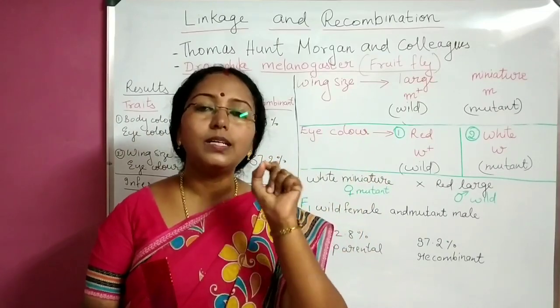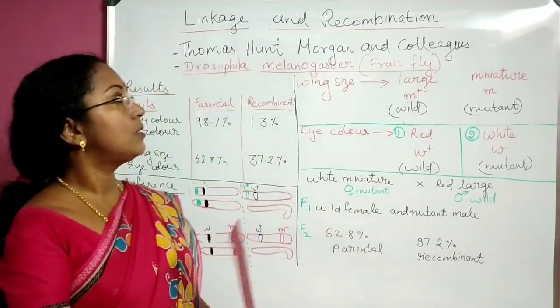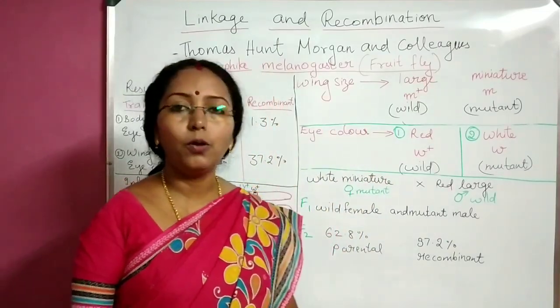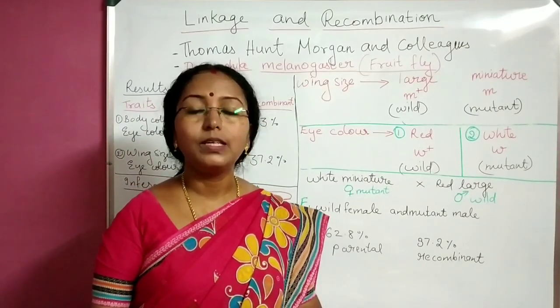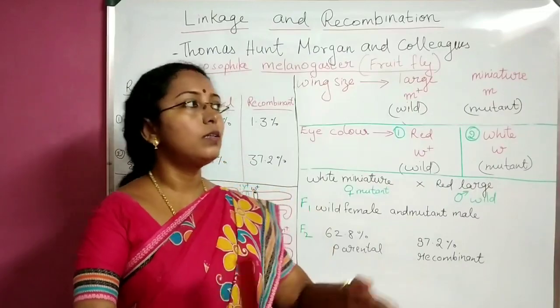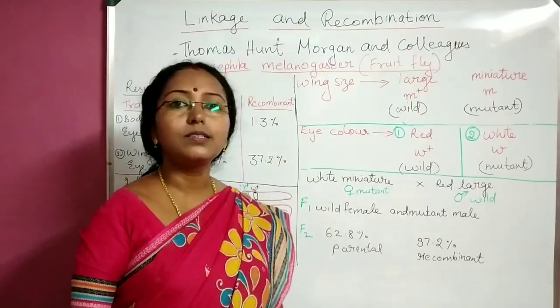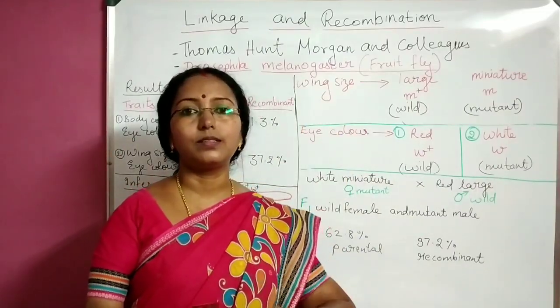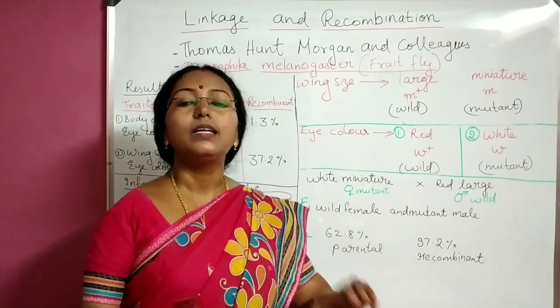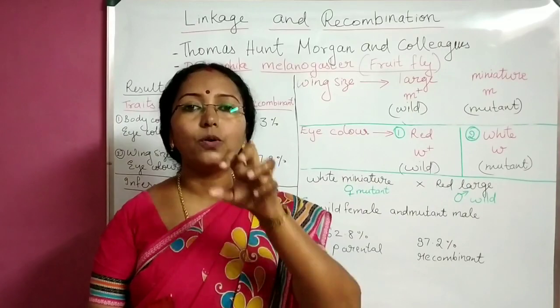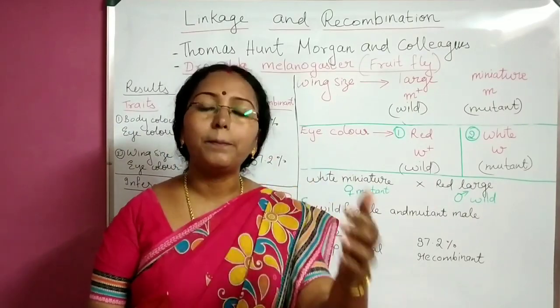This was actually done by a student of T.H. Morgan, the student Alfred Sturtevant. He worked on the results of these crosses. He worked on these percentages and he actually put forth the first genetic map.